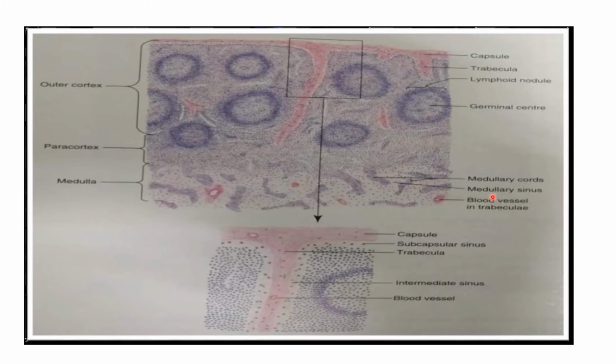Now the circulation of these lymphatic nodules. Here you can see the lymphatic node. This is the capsule. Within the capsule there is a subscapular sinus, and the trabeculae enter from the capsule. This lighter zone is the germinal center in the cortex portion, then the intermediate sinus, and here blood vessels are entering. So how does the lymph circulate to the medullary cord?